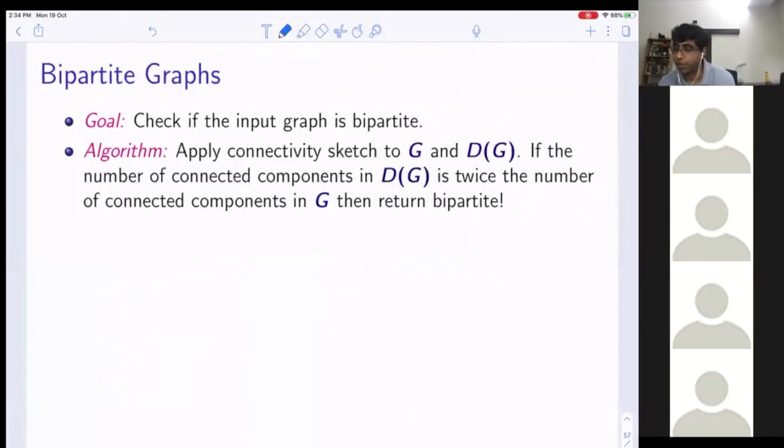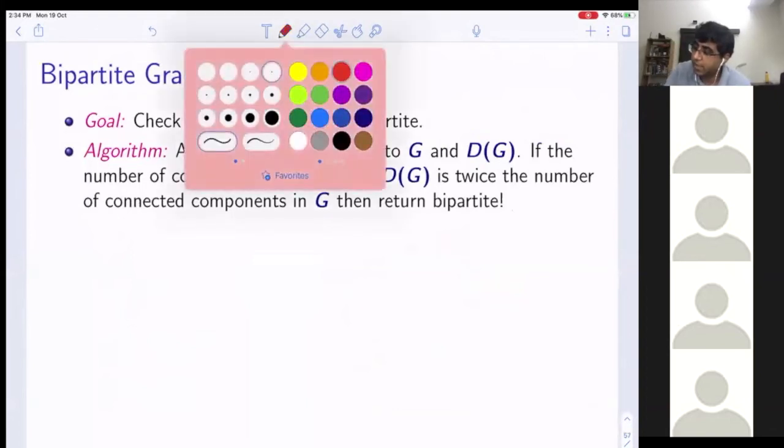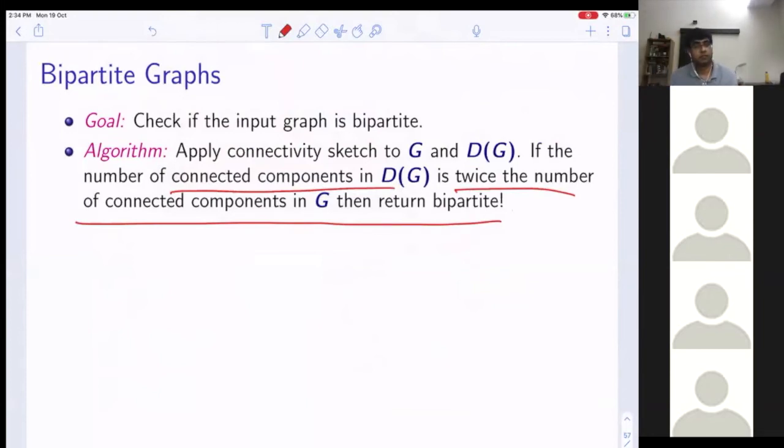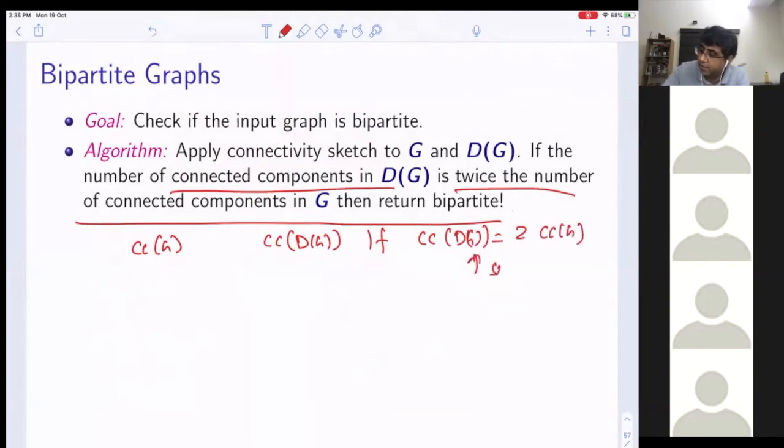Now all I do is the following. I check if the number of connected components in DG is twice the number of connected components in G, then return bipartite. That's it. And look, this is deterministic. There is no randomization, nothing. I computed the connected components of G, I computed the connected components of DG. If the connected components of DG is two times the connected components of G, say bipartite. Okay?